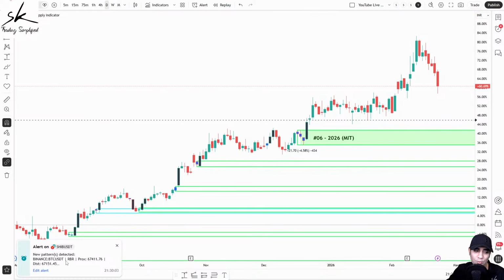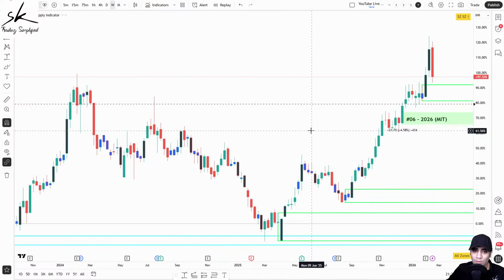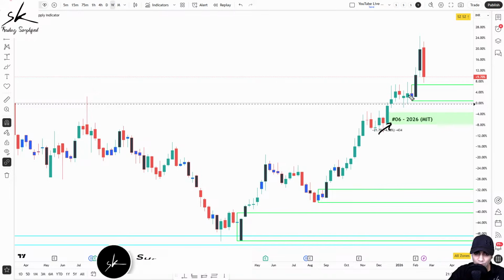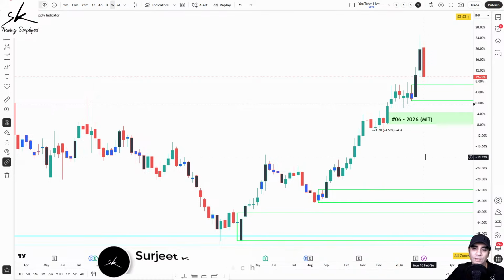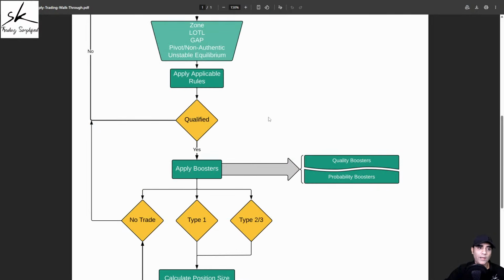Again, you can see, some zones would have formed and I immediately got the alert for it. So let's skip it for now. So like I was saying, let's verify whether the zone we have identified coincides with any intermediate time frame zone. And the answer is no. You can see our lower time frame zone is right here, intermediate is here, and intermediate is here. So we don't have any intermediate zone wherever my lower time frame zone is. So it is not a coinciding level. So if it is not a coinciding level, it cannot be a case of level on top of level. So my very first condition, level on top of level, is not applicable.